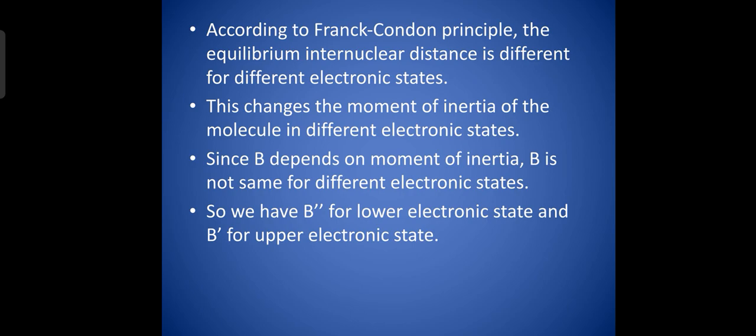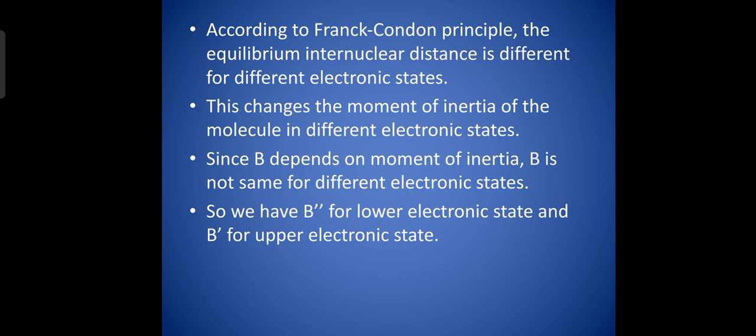Since B depends on the moment of inertia, B is different for different electronic states. B is inversely related to the moment of inertia. So if the moment of inertia decreases, B value increases. If the moment of inertia increases, B value decreases. So B value is not same in upper electronic state and in the lower electronic state.